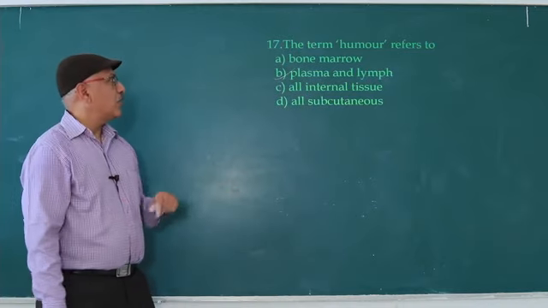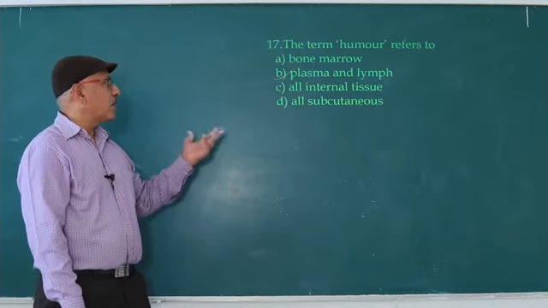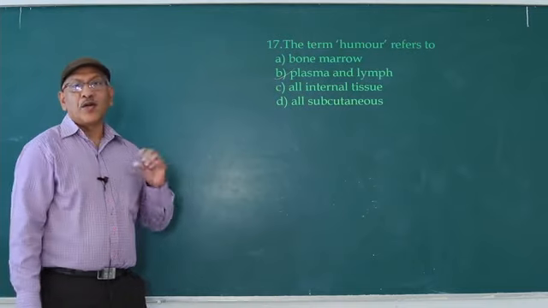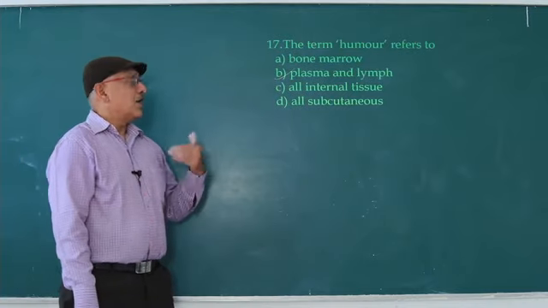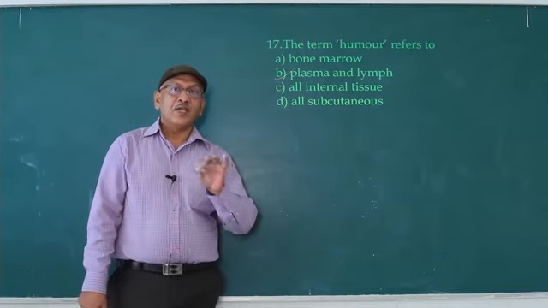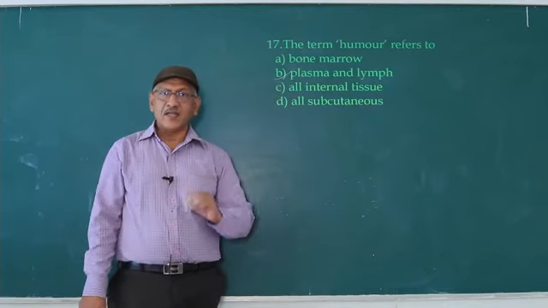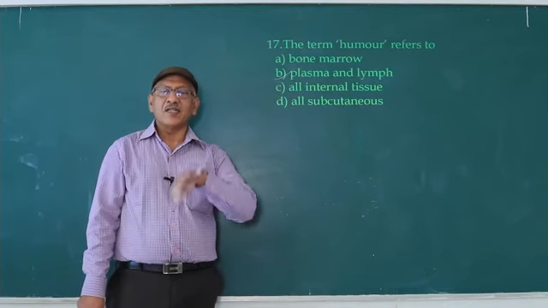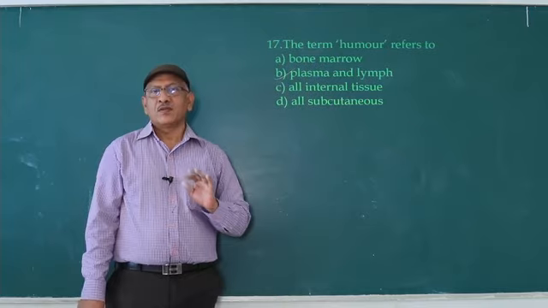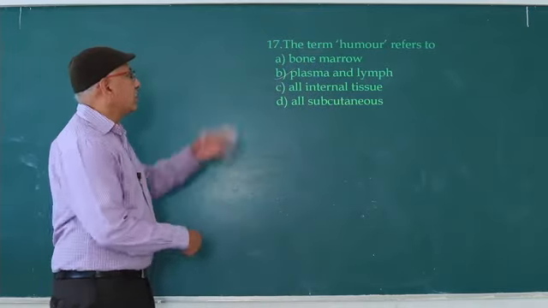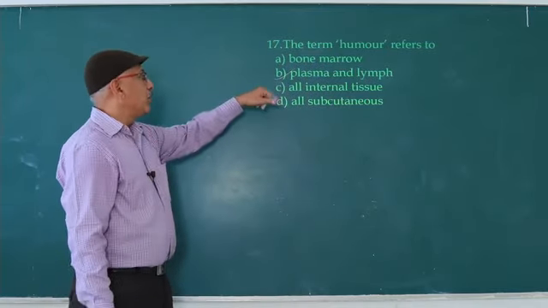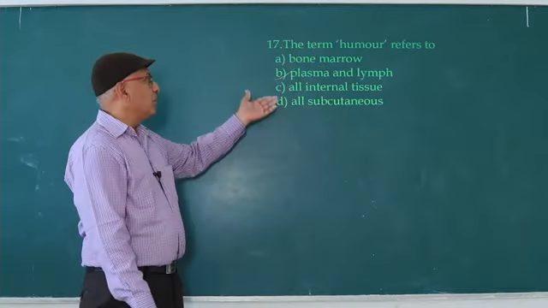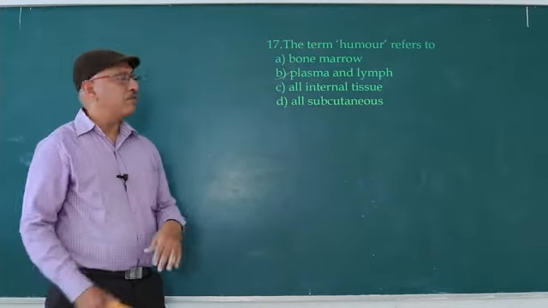Not bone marrow or all internal tissues, only body fluids. And humoral immunity destroys only free antigens, antigens not present in the cells, circulating antigens. So answer is humor means body fluid: plasma and lymph.